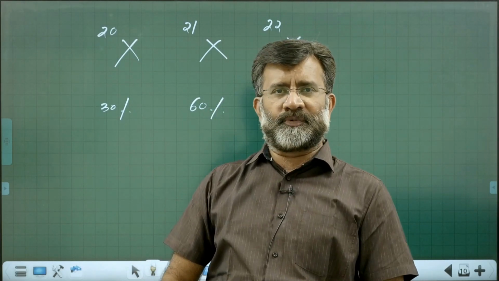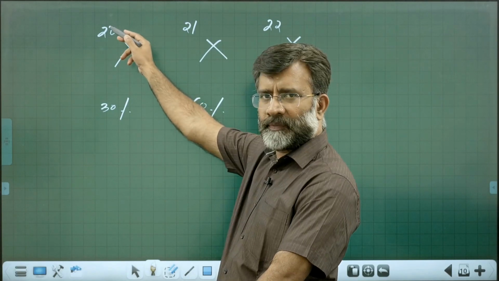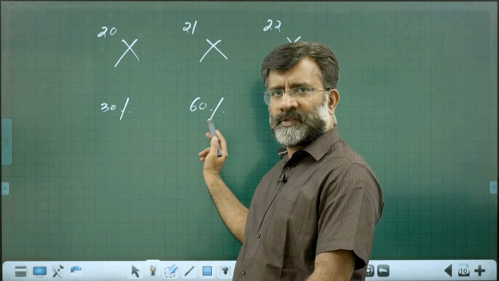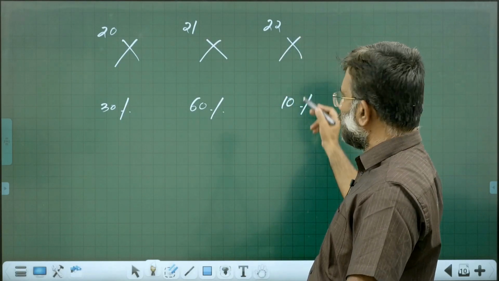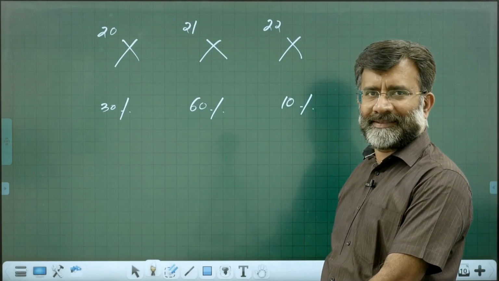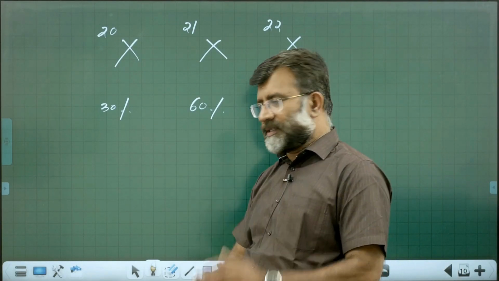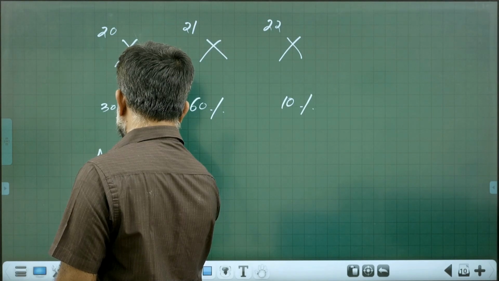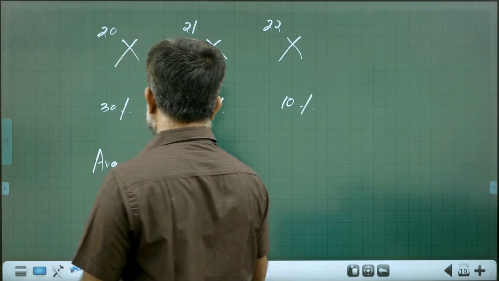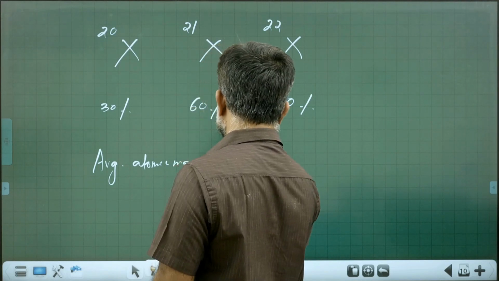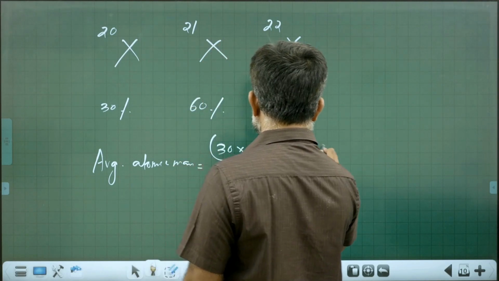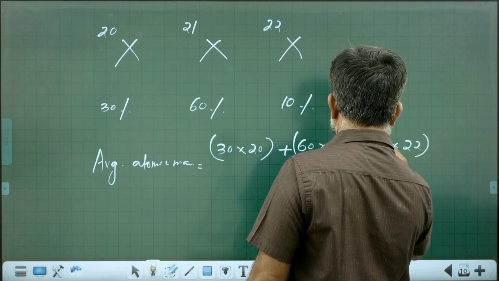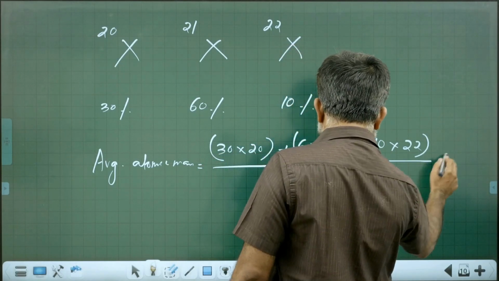X has three isotopes available. Having mass number 20, the relative abundance is 30%. Having mass number 21, the relative abundance is 60%. Having mass number 22, the relative abundance is 10%. Just imagine. How do we find the average atomic mass? All of you know the way to find it. It is 30 into 20 plus 60 into 21 plus 10 into 22, divided by 100.